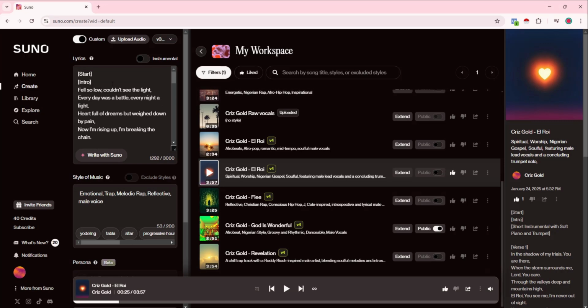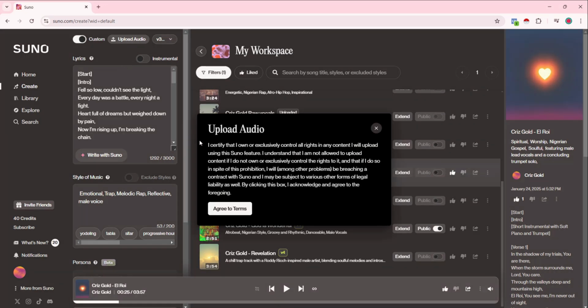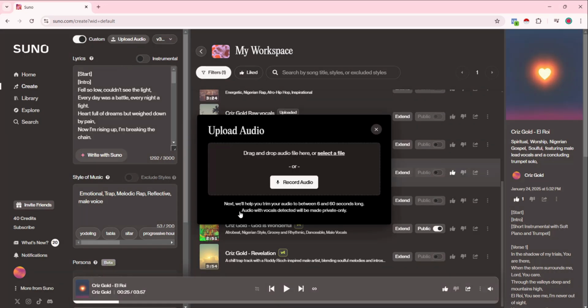Now for you to do this, all you need to do is, you see this point that says upload audio, just click on it, and then you agree to their terms, and you have two options right here. You can have your audio that you have recorded somewhere, probably in your phone or somewhere else, and you can just select it, drag and drop it into this column, or you can record your own voice right here. So amazing. So now let's test this.